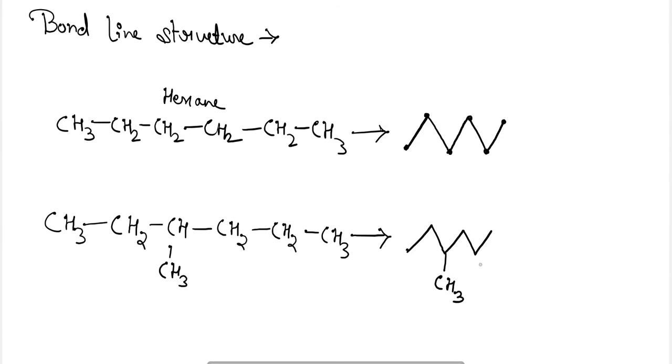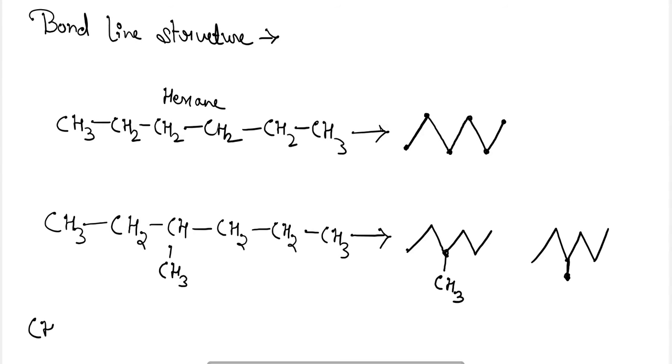It is also propane, but here on the third carbon atom a methyl group is attached. So I am representing it like this, or in some compounds it will be represented like this also. Because it is a methyl group only, a single line will denote it.